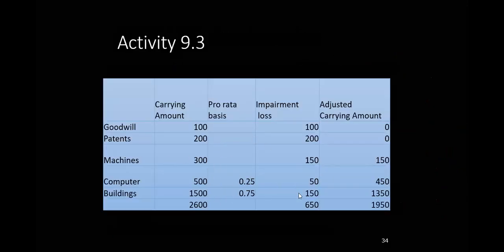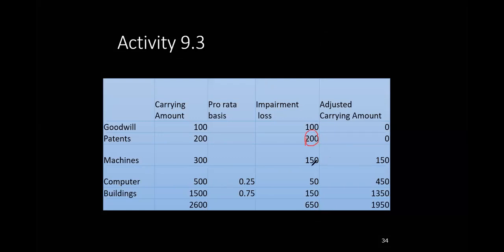Here, total impairment loss is 650. What we do is first we allocate to specific assets. The question says that half of the machines are impaired, so half of this. The patent is superseded fully, so there you take the 200, and here 150, half. And next the goodwill allocation. So then we have only 200, and the 200 is divided on a pro rata basis based on this.